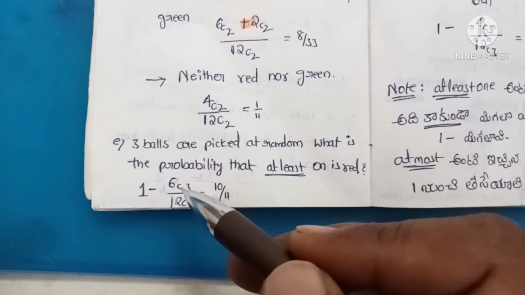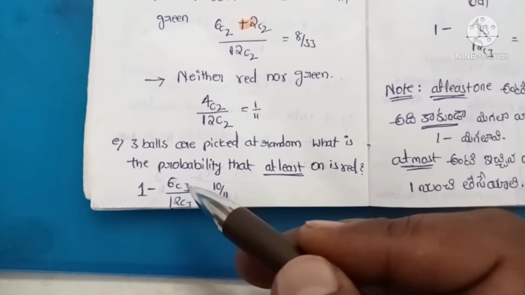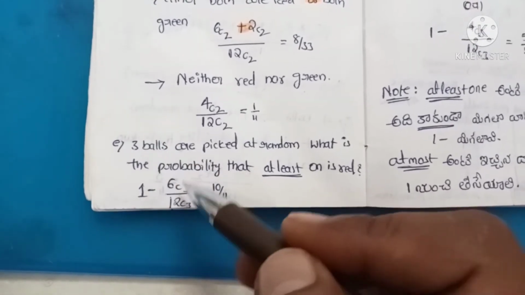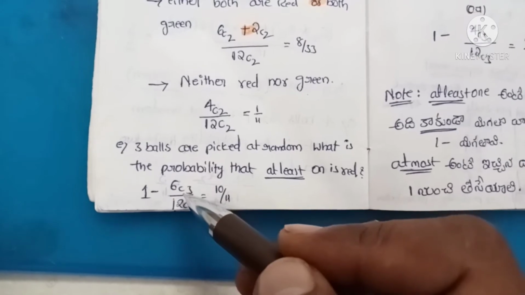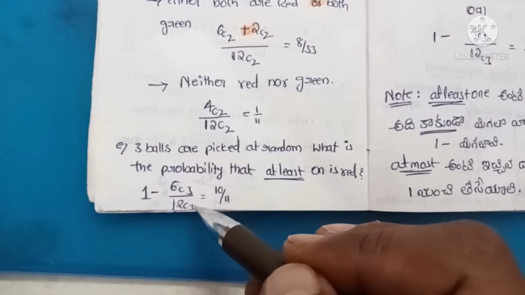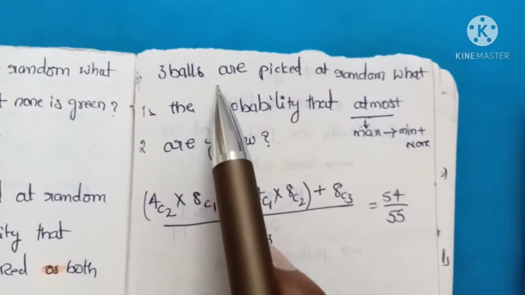We have total 12 balls. Out of 12, 6 red balls are there. So remaining 6 balls, we need to take 3. So out of 6 we need to take 3. So 6C3 divided by total 12C3, and the answer is 10/11.